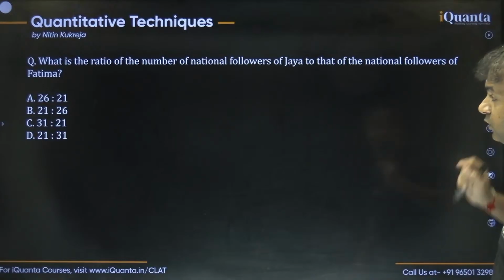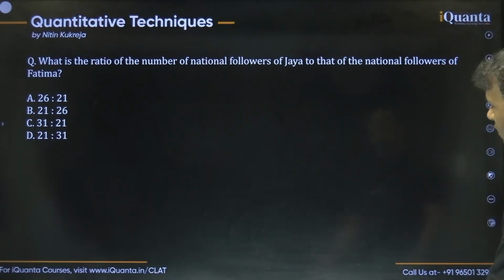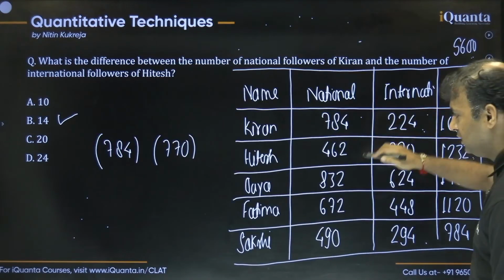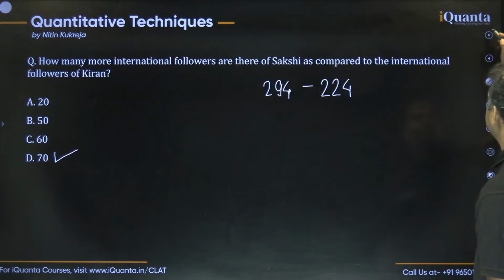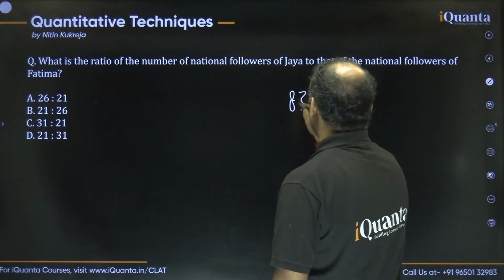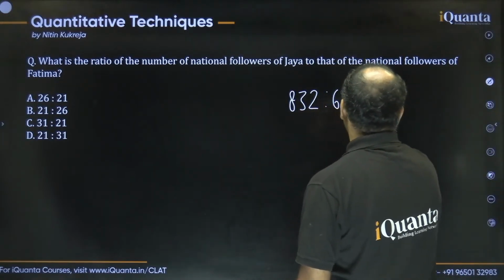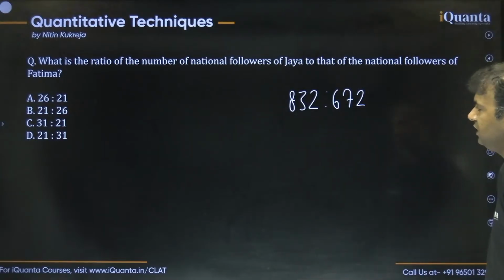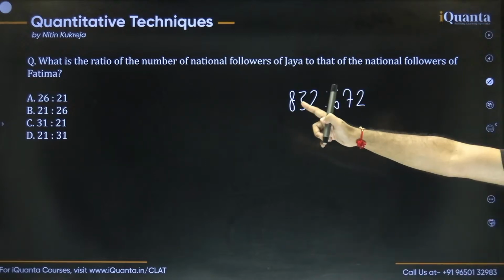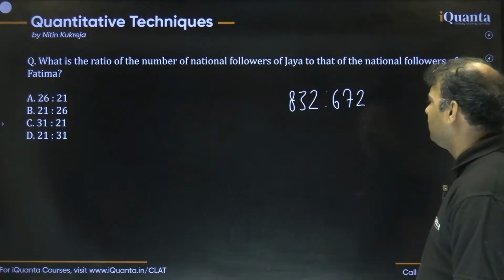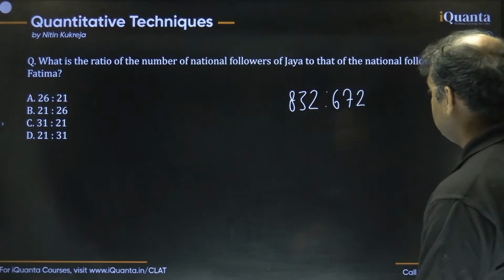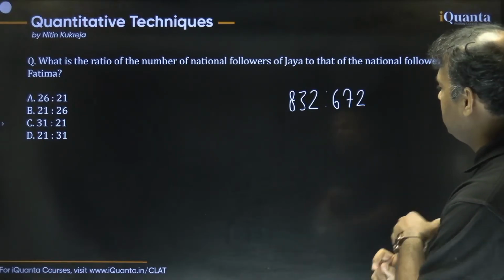Question number 3 says, what is the ratio of the number of national followers of Jaya to that of the national followers of Fatima? Jaya national is 832, Fatima national is 672. We just have to find the ratio of these two numbers, simplify it and write the simplest ratio as one of the options. First, 4 can be cancelled for sure. In fact, 8 is also cancelled.